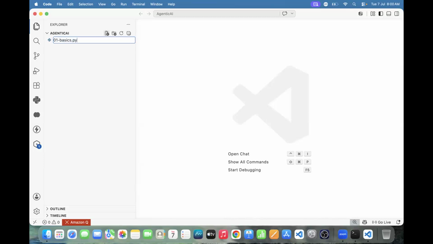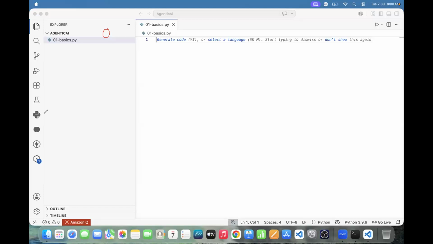What is the extension? .py. Which one do we need to click? New file. What is the file name? 01-basics.py.